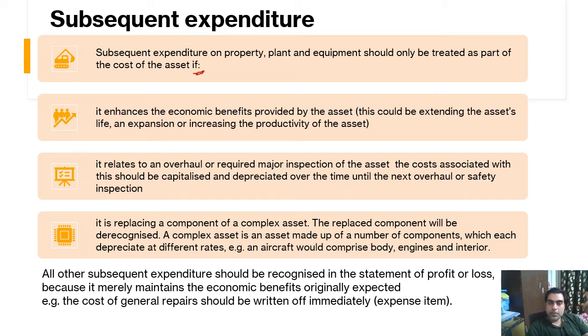It relates to an overall or required major inspection of the asset. So this is an important new thing, overall expenses or major inspection of the asset. The cost associated with this should be capitalized and depreciated over the time until the next overall or safety inspection.